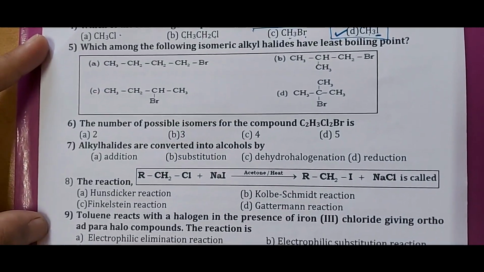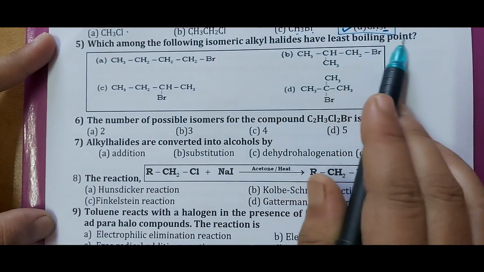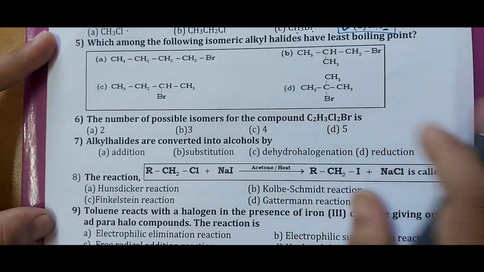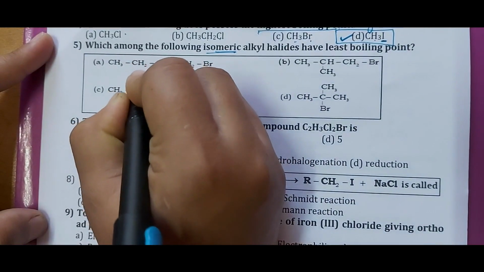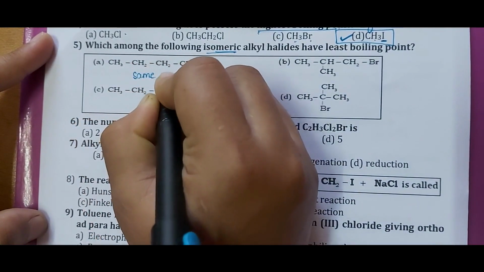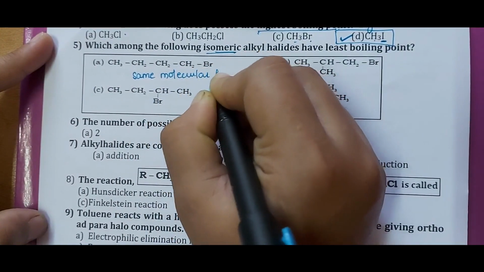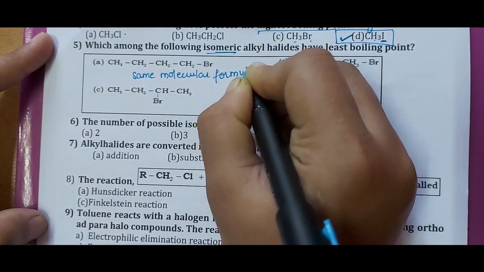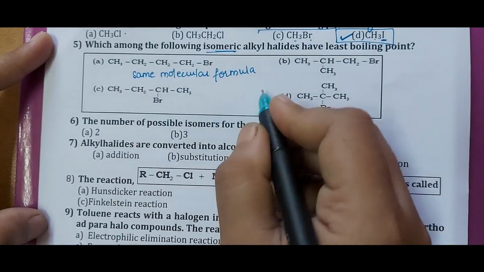Next, we'll go with question number 5. Which among the following isomeric alkyl halides have the least boiling point? The word isomeric means that they have the same molecular formula but they differ in their structural arrangement. And here the structural arrangement which we see is they differ in the position of Br and branching.